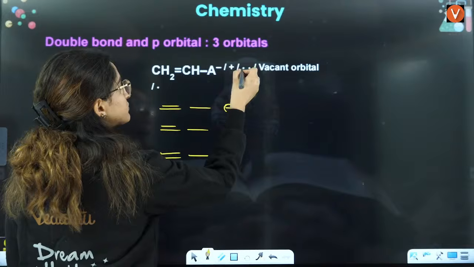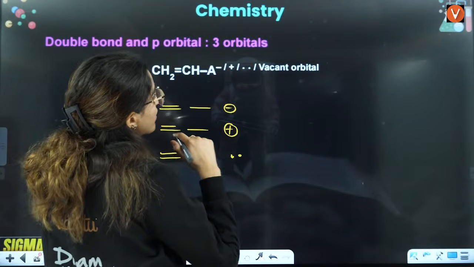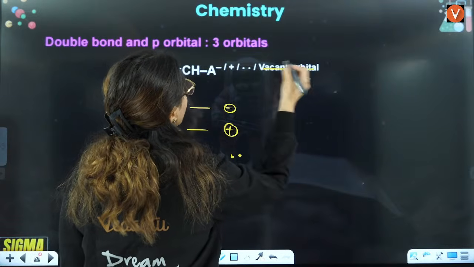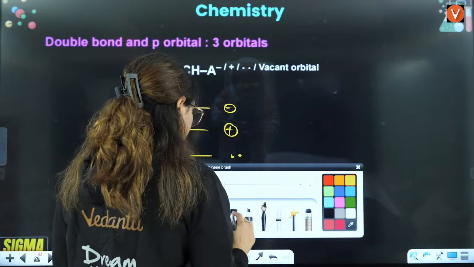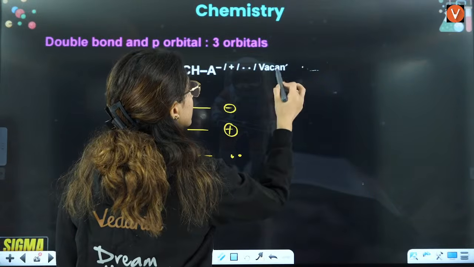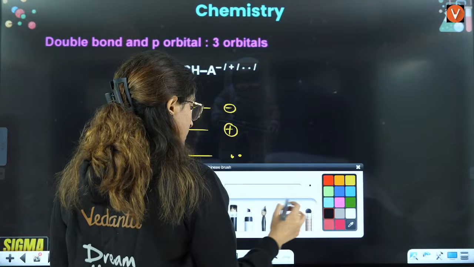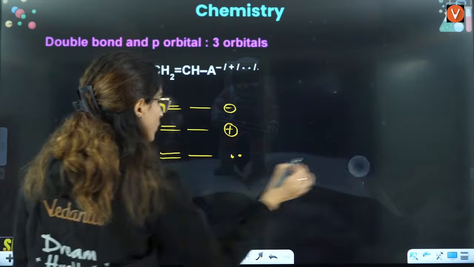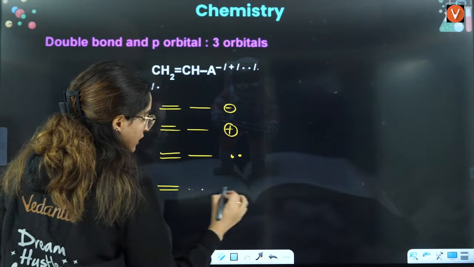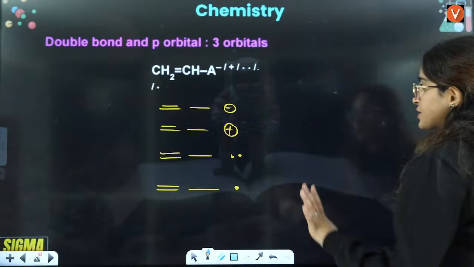Or you can have a double bond, single bond, and instead of a vacant orbital, you can write one electron. You can also have a fourth one, double bond, single bond and free radical. So these are the four things that are possible.